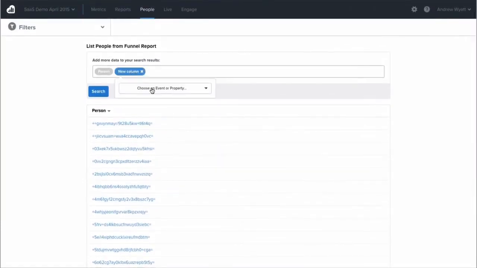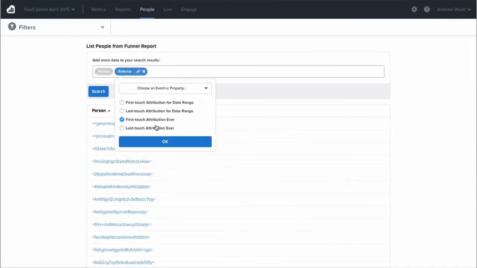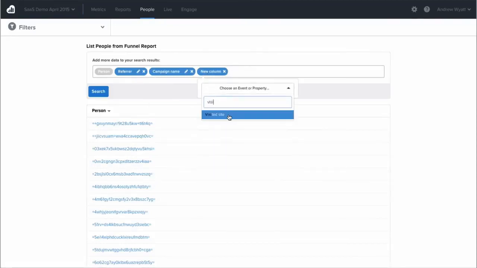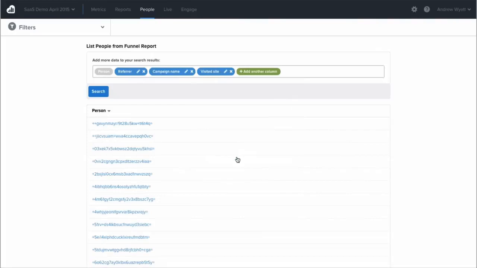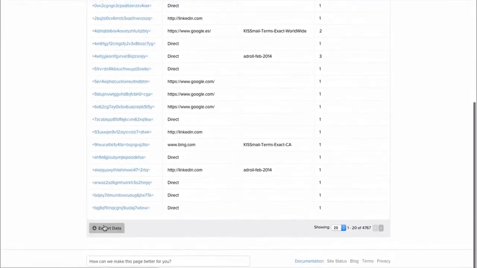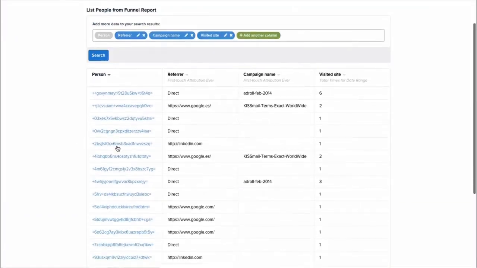To this we can add more information, like we can find out where these people were referred from. We could find out perhaps what campaign these people were on. And we could even see something like how many times these people have been to our homepage or been to our website. So we can add this information to this list, and then we can actually take this list and export it. So each one of these is an individual person.